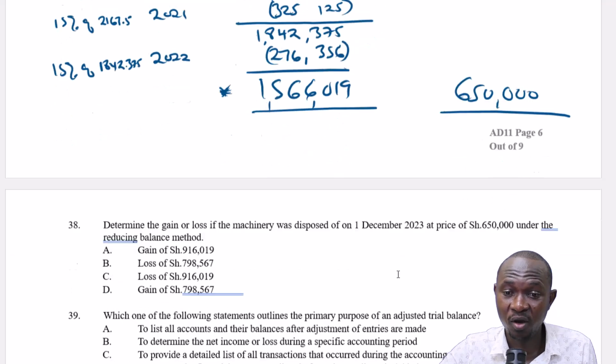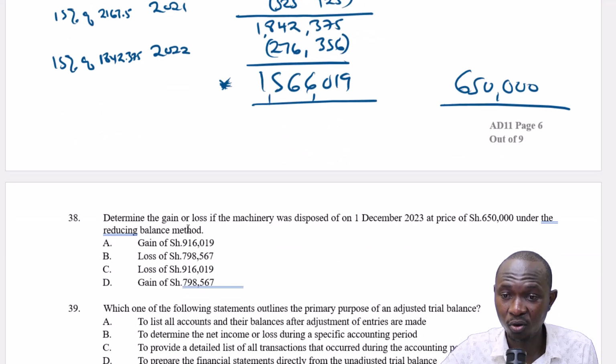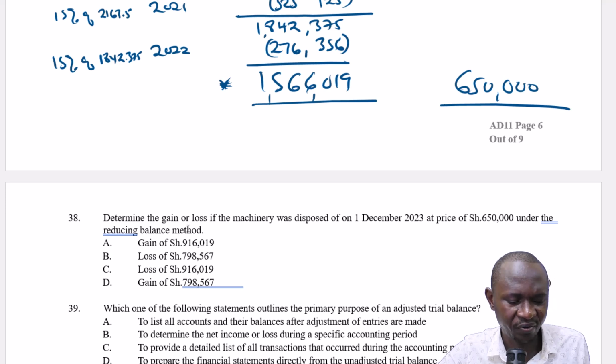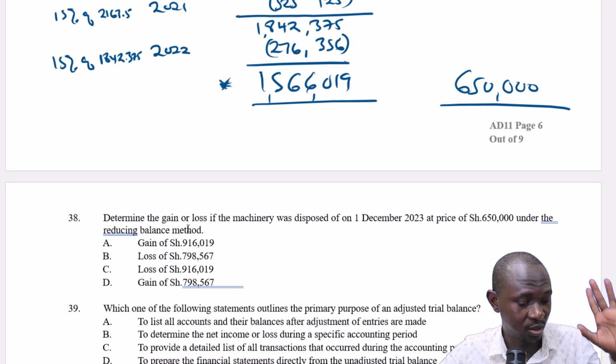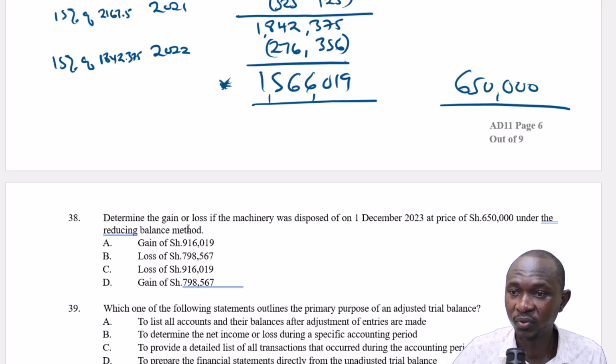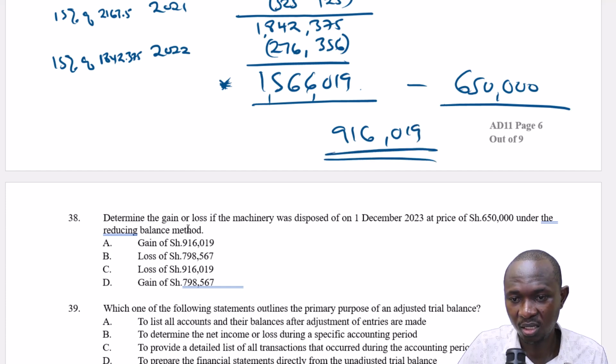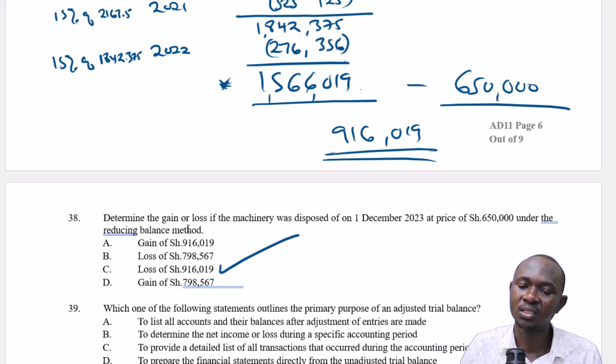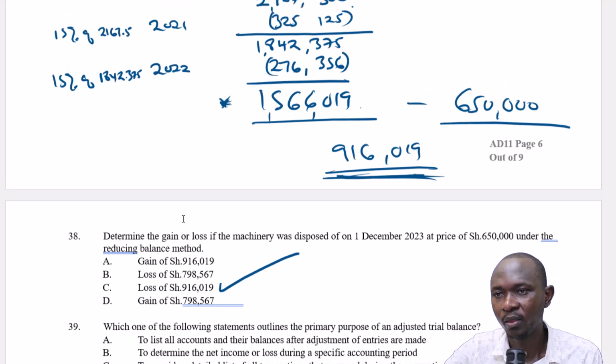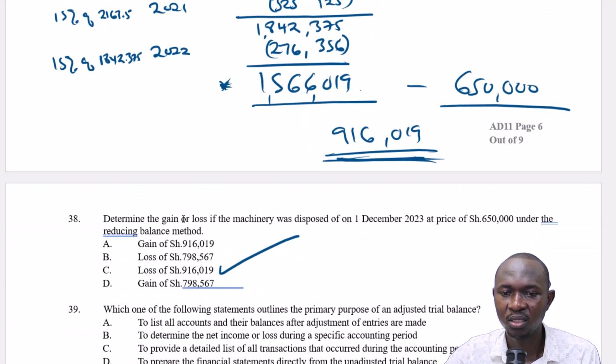So it's a loss of how much? Because they're asking the gain or loss. It's already a loss. So 1566,019 minus 650,000. 916,019. So a loss of this minus this, which will give us 916,019. Do you have such an answer here? A gain, a loss, a loss. This is the answer. A loss of 916,019. So that is the answer. That's straightforward. Perfect. That is the answer for question 38.